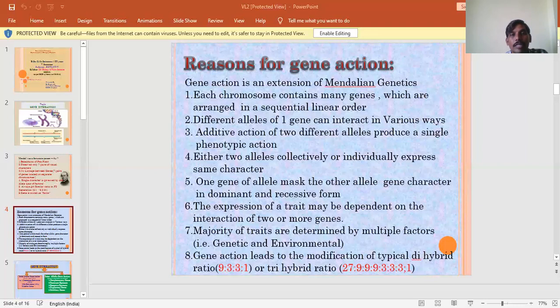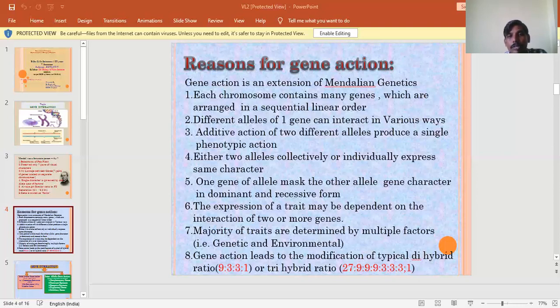In the F1, we get only white. This is capital W, capital Y. Here capital W hides the character of the capital Y gene, so all F1 plants are white only.